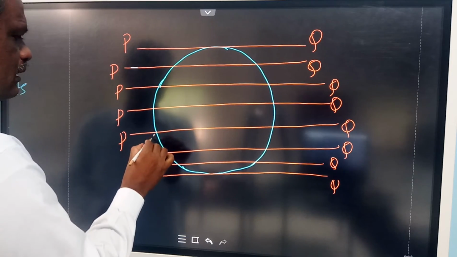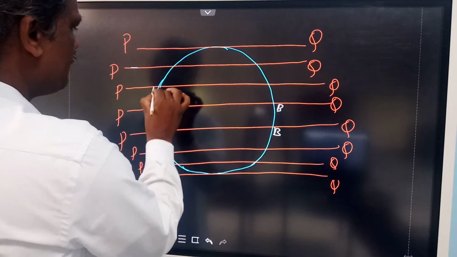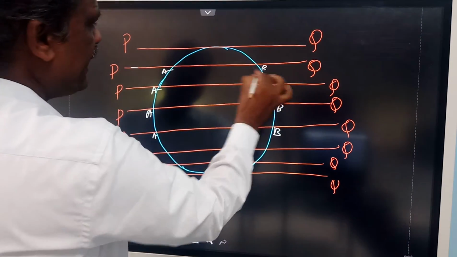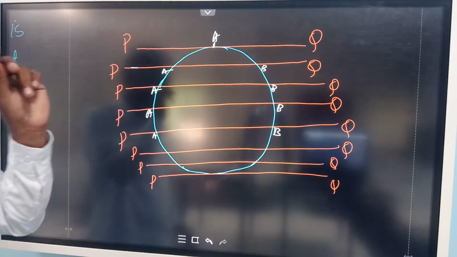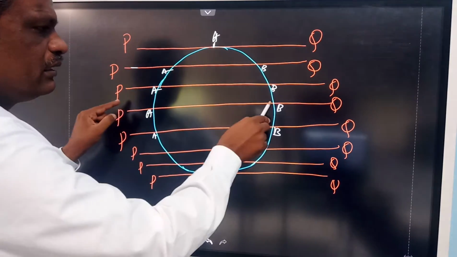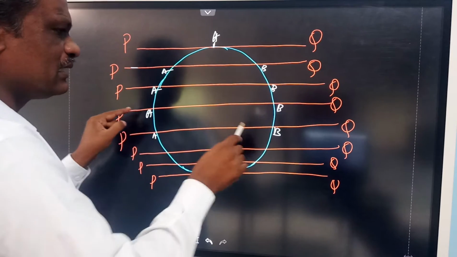Look at this. I take this as a point AB. Here AB. See what is happening when you are going away from the center. A and B are coming closer, and at one particular phase, A and B coincide. See, A and B are the 2 points present on this secant on the circle.